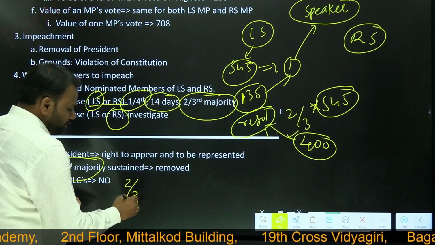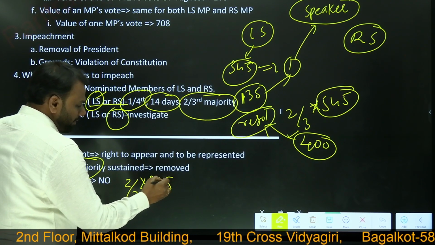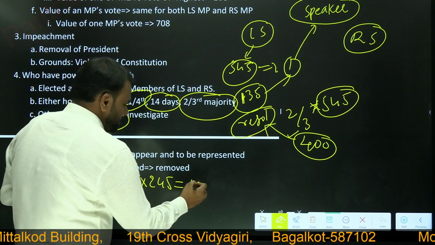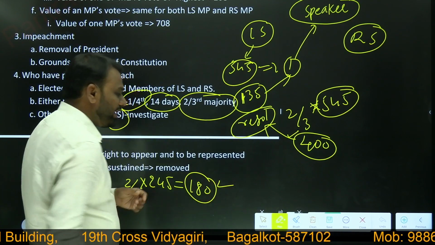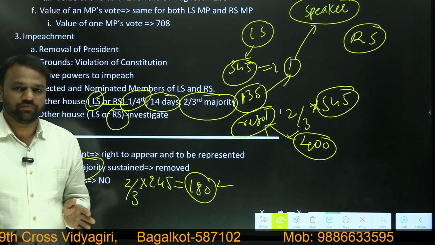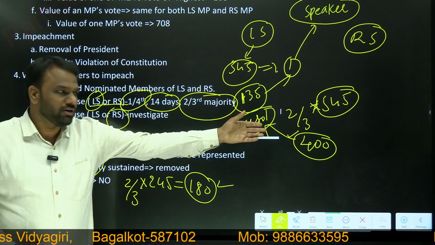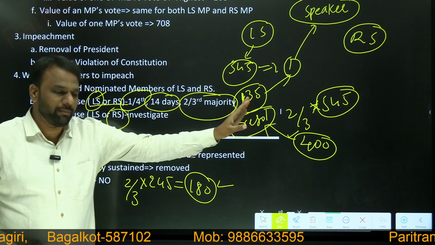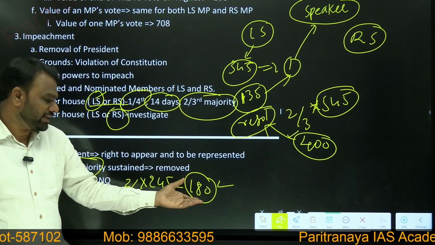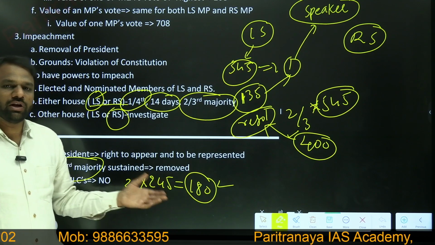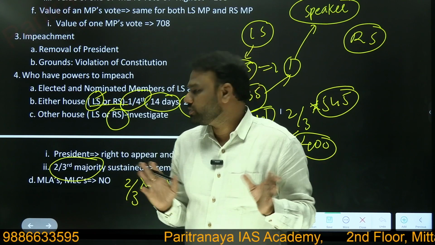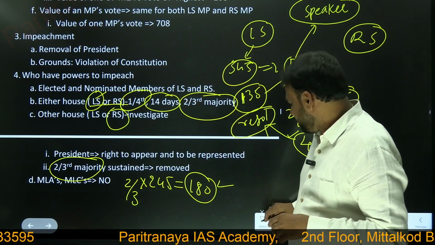2/3 of 245, the total members in Rajya Sabha, is somewhere close to, let us assume, 180 members. So if 180 members support the resolution, then what happens? The president stands impeached. Because Lok Sabha has already passed a resolution with the support of 400 members, and now Rajya Sabha has also moved the resolution with the support of 180 members, that is 2/3 of 245. So now the president stands impeached. It means the president will lose his position. So this was about impeachment.